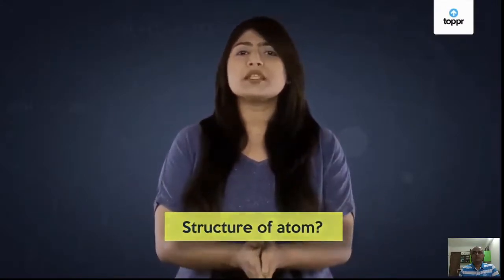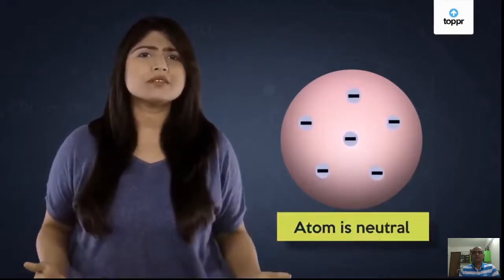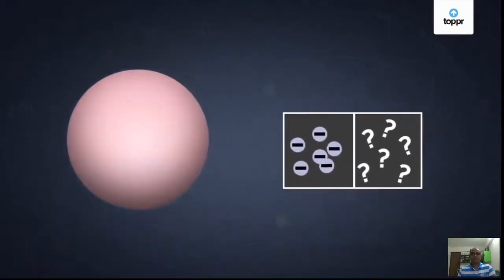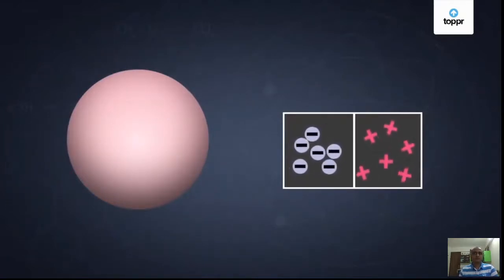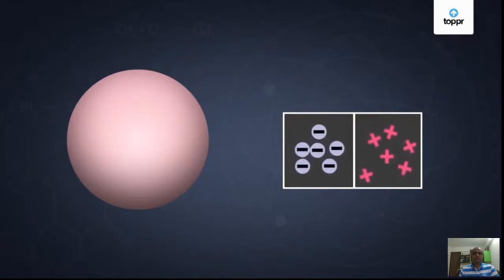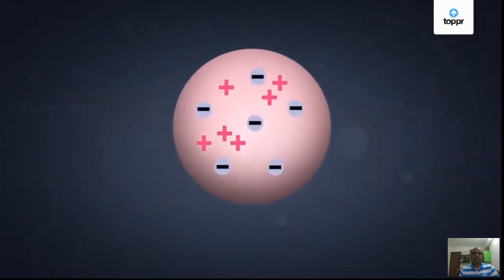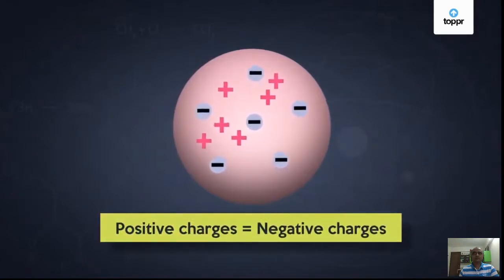You already know that an atom is so small that even the most powerful tool cannot give us a peek inside it. So, what do you think Thomson did? Well, he knew that electrons are negatively charged and are present within an atom. But hey, an atom is neutral. So, how can the negative charges be balanced? There has to be an equal number of positive charges to balance these negative charges. So, Thomson reasoned that an atom contains an equal number of positive and negative charges, because of which the atom is neutral.